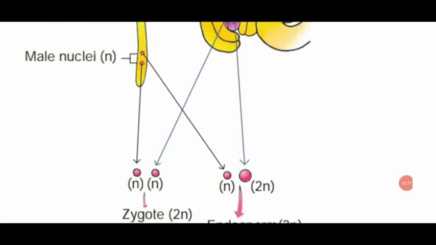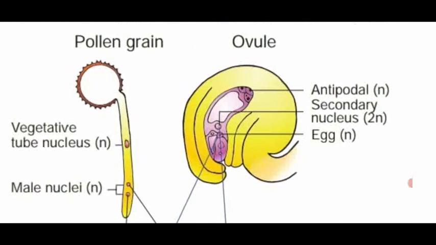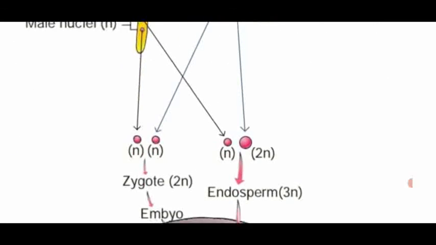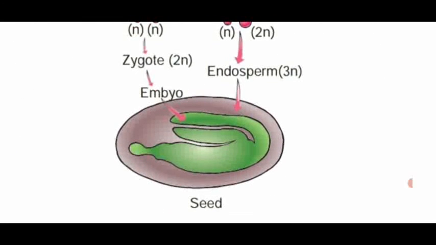Dear students, up to this we have seen how fertilization takes place in angiospermic plants. The remaining we will see in the next video class.